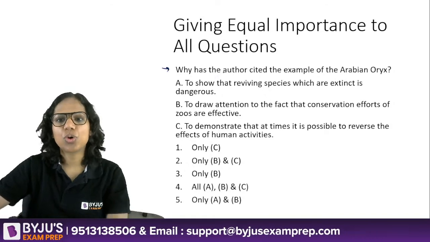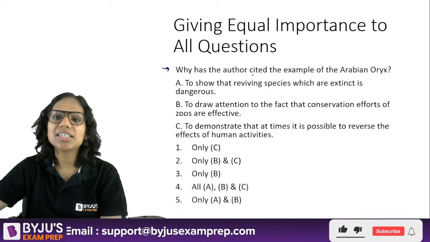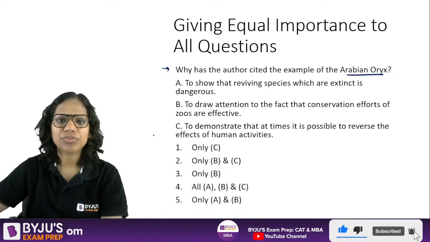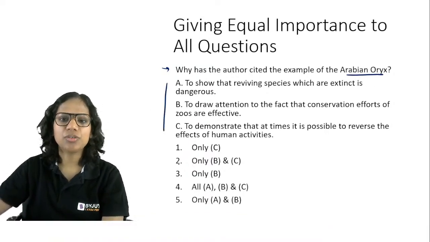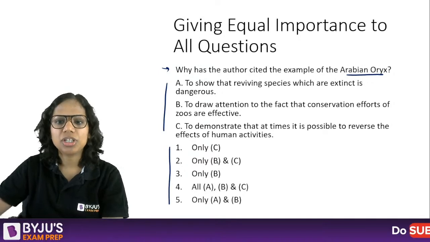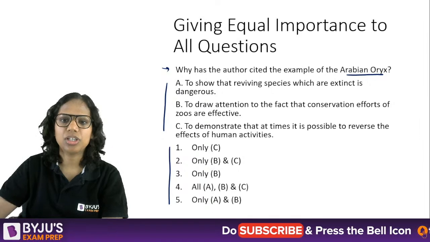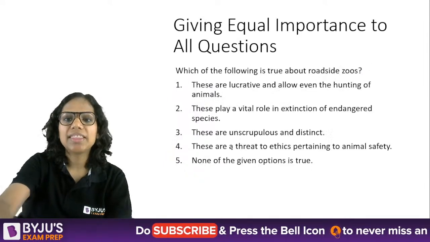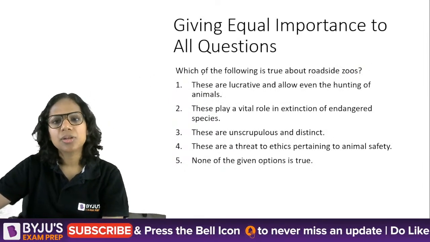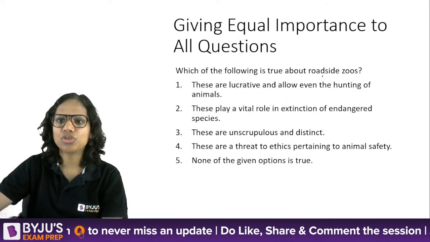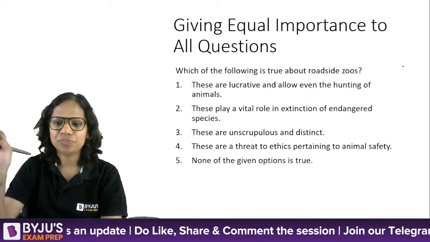One of the questions: why has the author cited the example of the Arabian oryx? Okay, and 3 statements are given, and then there are these combinations. Only these 2 are the reasons, all these are the reasons, only B, only C. And then there is this question: which of the following is true about roadside zoos?